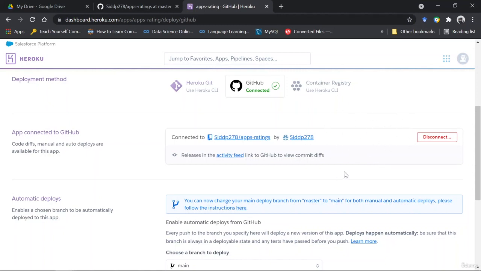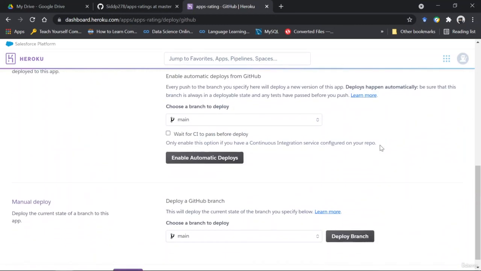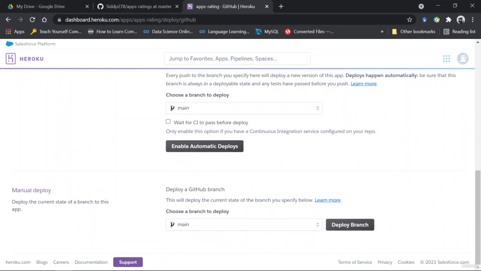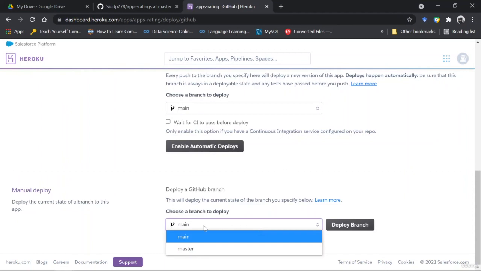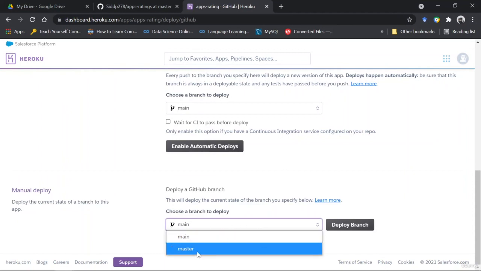Once you do that, it would show you the repository that you want to connect, and there's going to be a smaller connect button here. Then just click on connect. Then it would show you something like this: connected to the repository by the user, right? Next you have to come to manual deploys. In manual deploys, choose the branch to deploy. Now, as I told you, the code was set in the master branch in my repository. So I choose master and then I click on deploy branch.